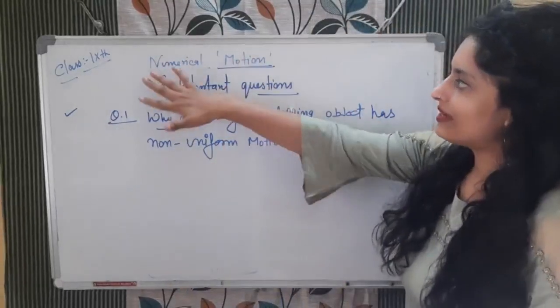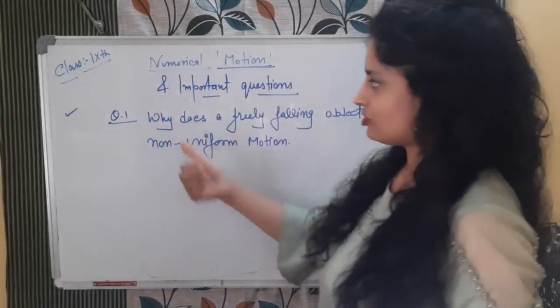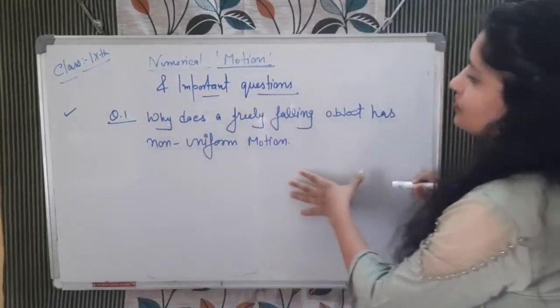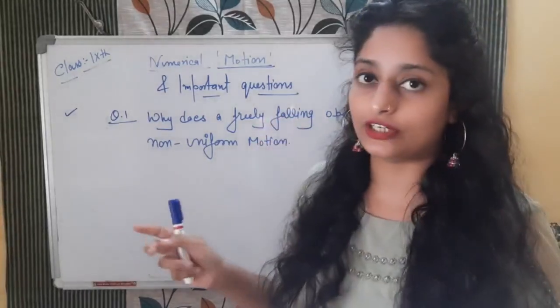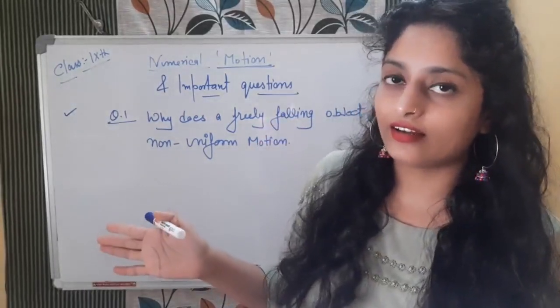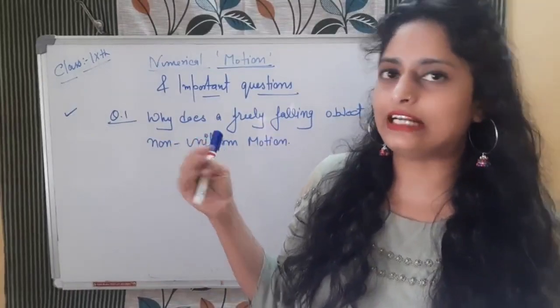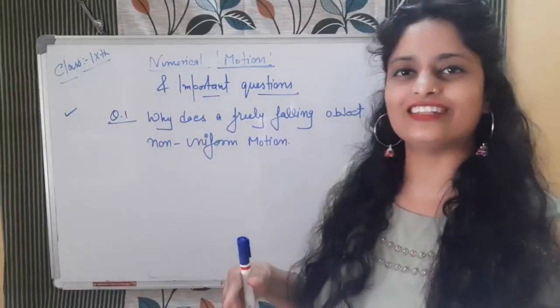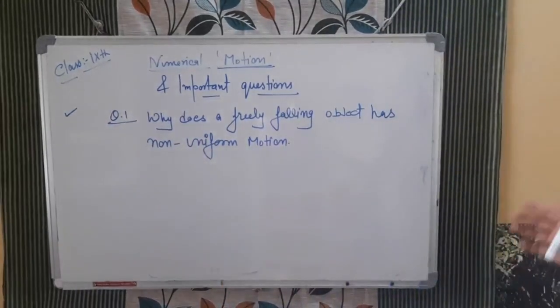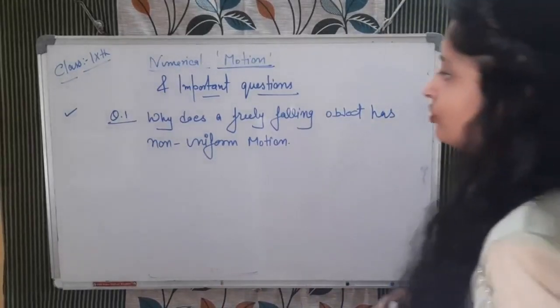Okay, so numerical and important questions from this chapter. First question: why does a freely falling object have no uniform motion? Anyone have any idea? You can pause it and give your answer, and then check whether your answer is correct or not. So the question is, why does a freely falling object have no uniform motion?